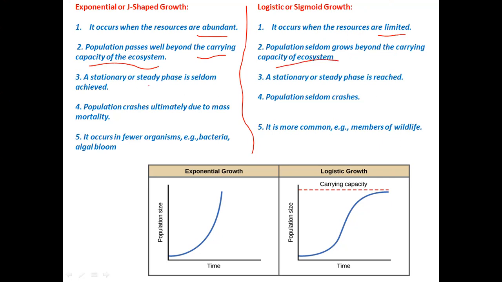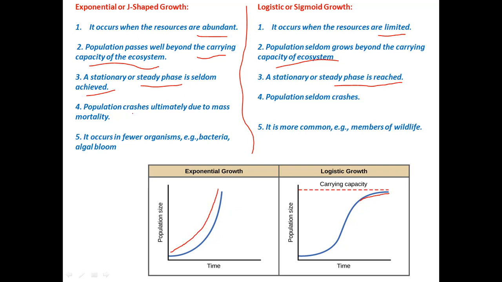In exponential growth, a steady or slow phase is rarely achieved. In logistic growth, a steady phase is reached: the population starts slowing down, so a slow or steady phase is reached here, unlike this curve which just keeps growing exponentially.